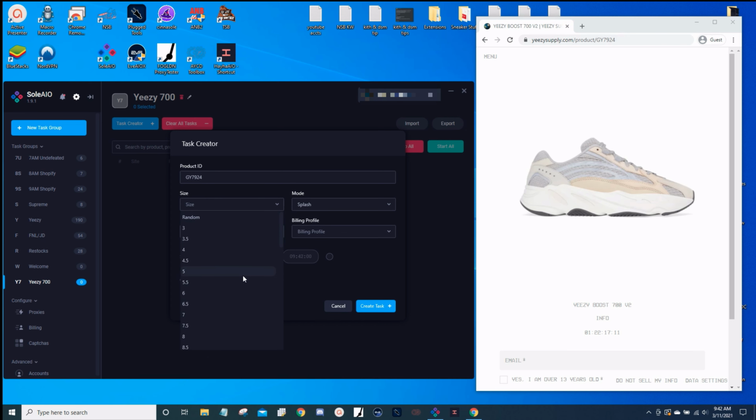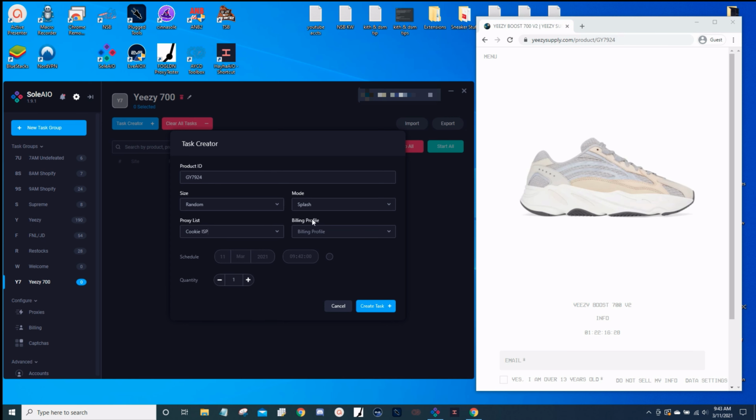Now for size, you can select individual size. So if you want 4.5, 5, 5.5, 6, 6.5, so on, or you can select random. Now for mode, you want to select splash. And then for proxy list, go ahead and select the proxies you will be using. I recommend to use residentials and use some ISP providers if you have some.